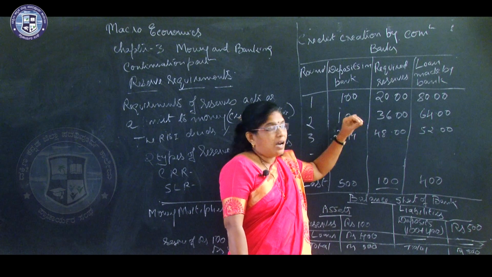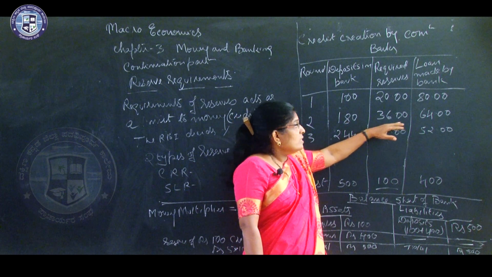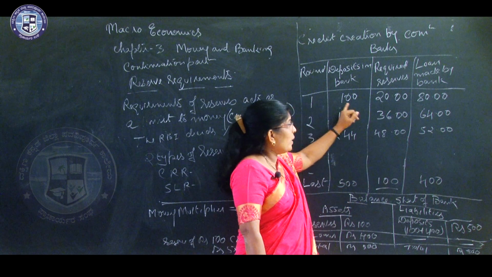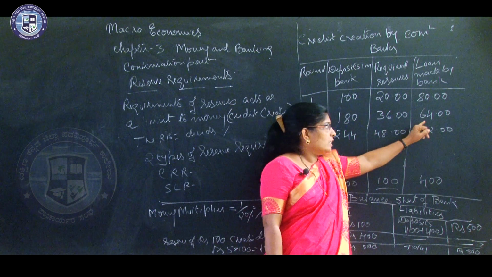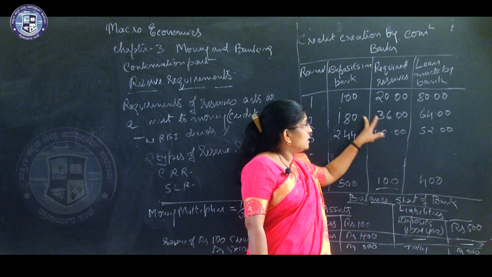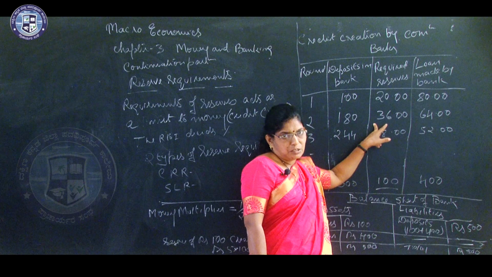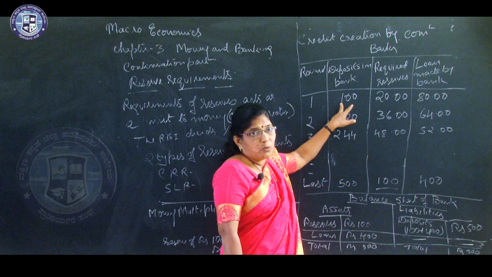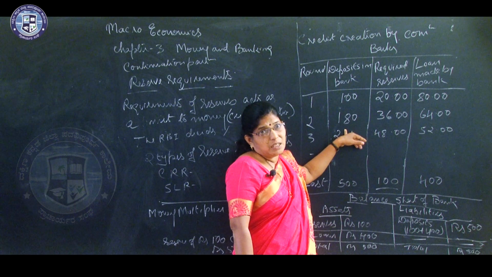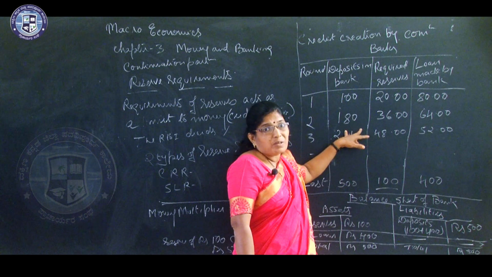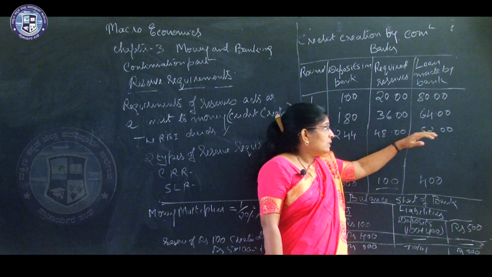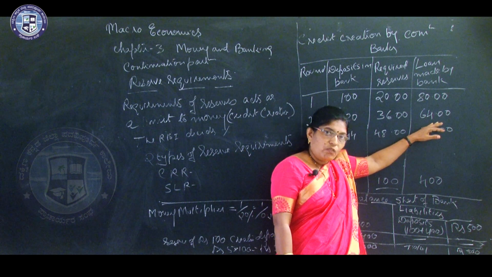The bank is having money of only 64 rupees to lend out. That means 100 minus 36, that is 64. It's not 180 minus 36, it's 100 minus 36, because the initial deposit is only 100 rupees. This 80 rupees is created by the bank as multiplier, okay. So 100 minus 36, that is 64.